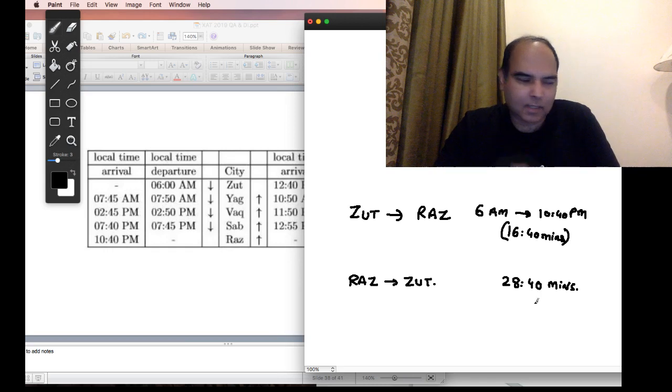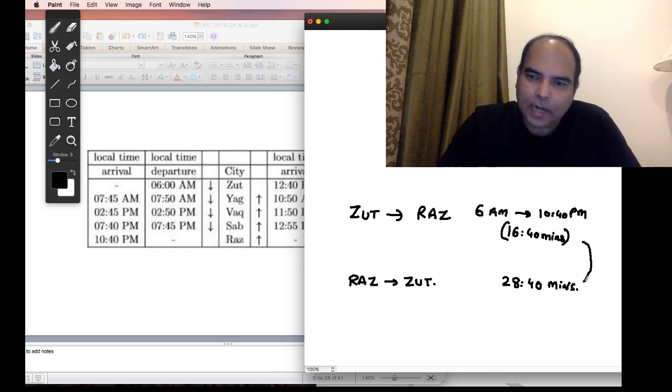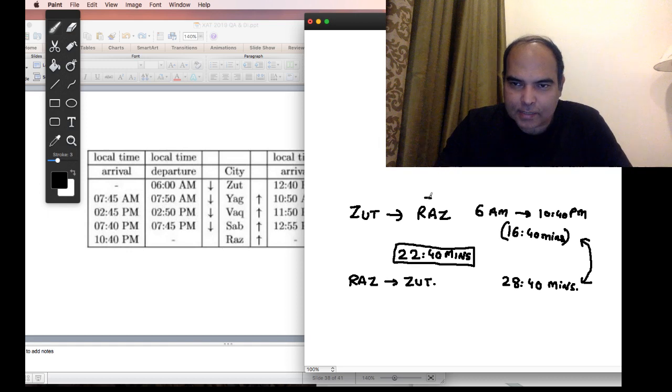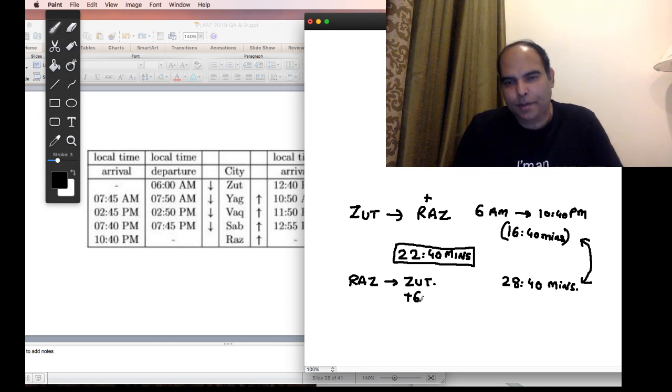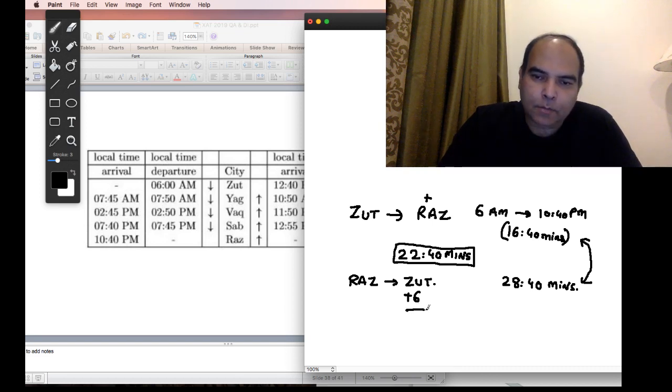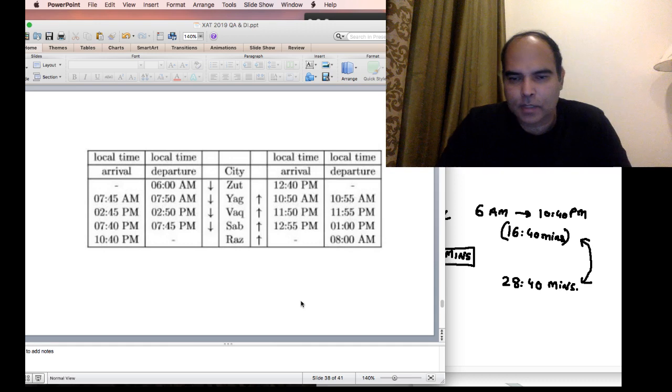This basically means then that the travel time is the average of these two. So travel time is 22 hours 40 minutes. And the time zone difference is that Zut is 6 hours ahead of Raz. The apparent time will expand whenever you're going towards the east, right? To a time zone which is ahead. And when you're going to a time zone which is behind, the time will contract. So 22 hours 40 minutes is the answer to this question.